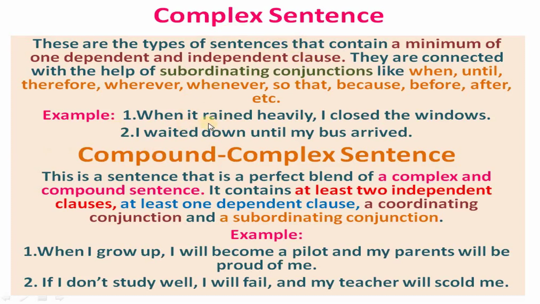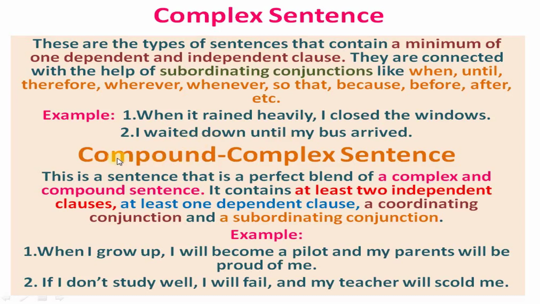Example: When it rained heavily, I closed the windows, and then I waited down until my bus arrived. See here, subordinating conjunctions are used between the two clauses, that means main clause and dependent clause. See, I waited down, that is the independent clause, and until my bus arrived shows the subordinate or dependent clause.